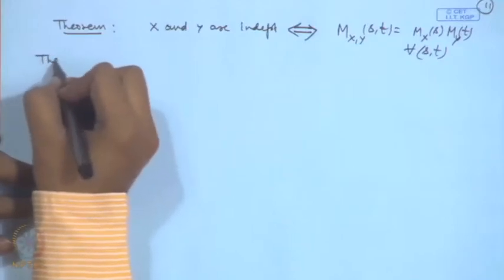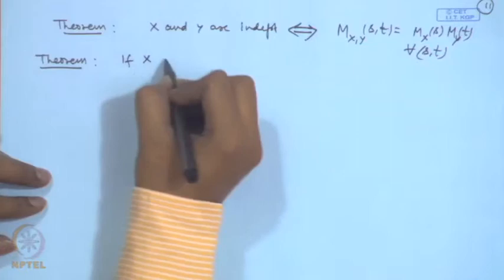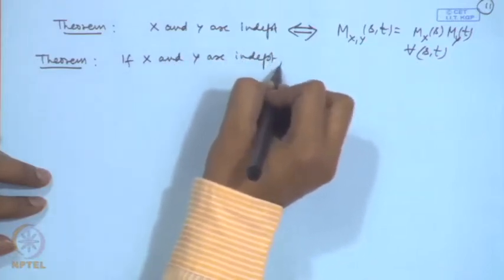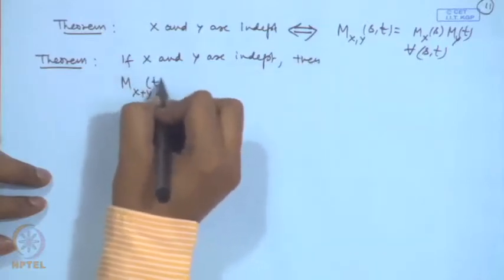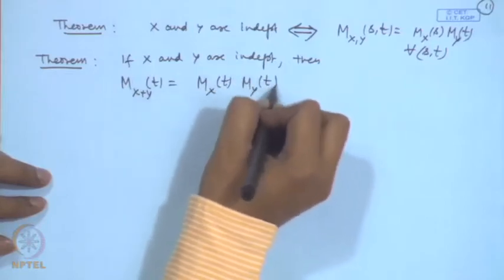We have another consequence also, that if x and y are independent, then the moment generating function of the sum is equal to the product of the individual moment generating functions.